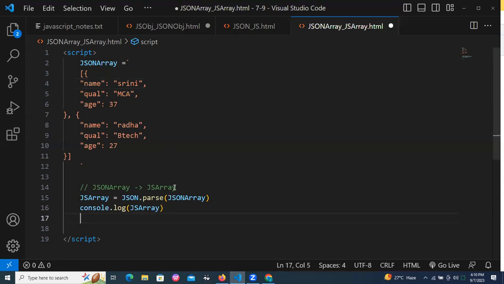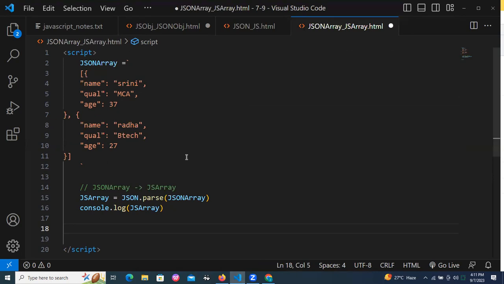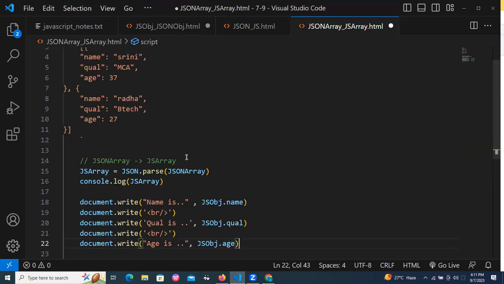Okay, now let me print both values from the array. Tell me how to print this too. This is the static way of printing, but I will show the dynamic way of printing after the concept called loops.